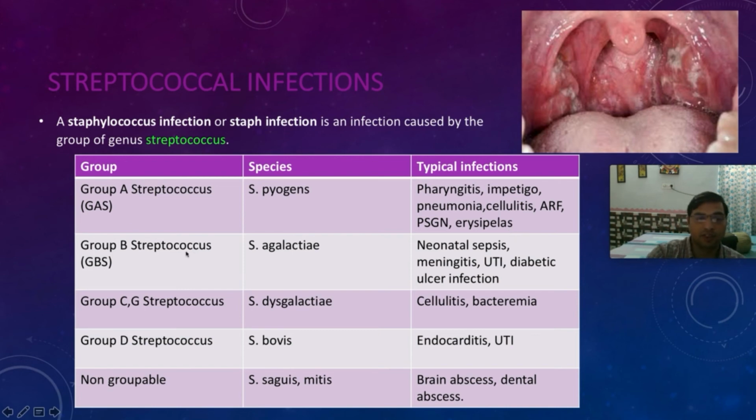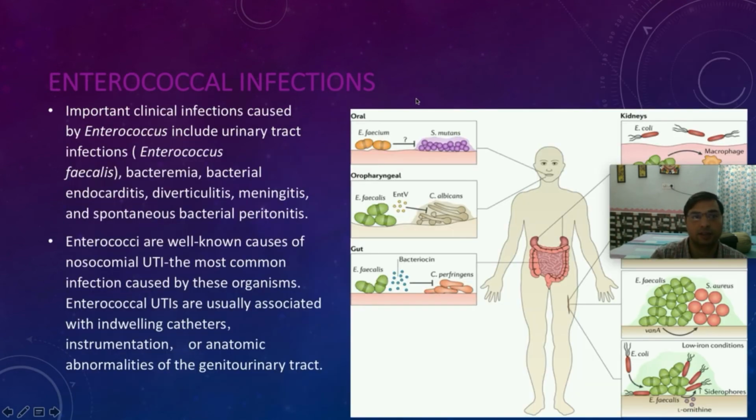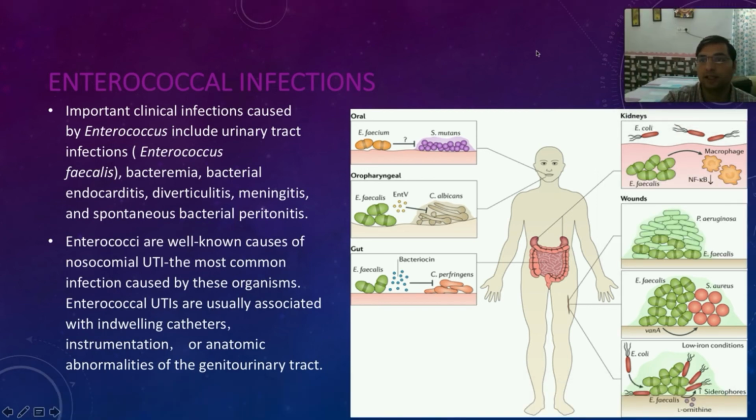Then we have group B streptococcus, group C, G, group D, and non-groupable. So they cause various infections of the body. Streptococcal infections are very important bacterial infections. Then after staphylococcal and streptococcal, we have enterococcal. Entero means gut. So mostly they will infect the gut. See, Enterococcus faecalis.